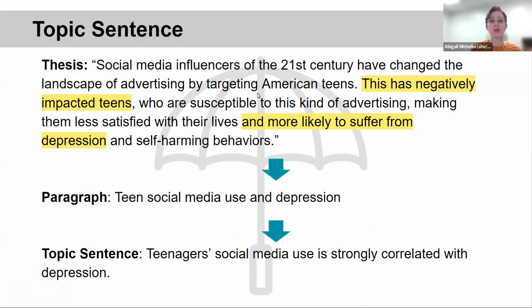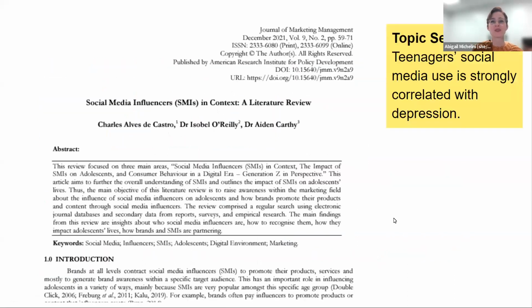You can see how I've moved from part of my thesis, the topic of the paragraph, into an actual topic sentence. But I have a problem, right? How do we know that what I'm saying is true, that teenager social media use is correlated with depression? Well, I need my sources, right? So this is the source that I found where I found this out.